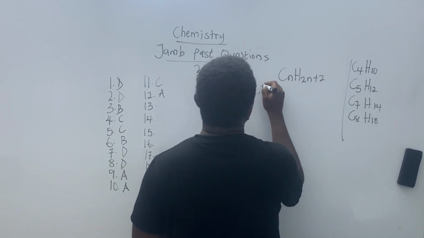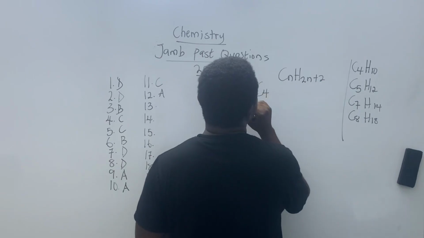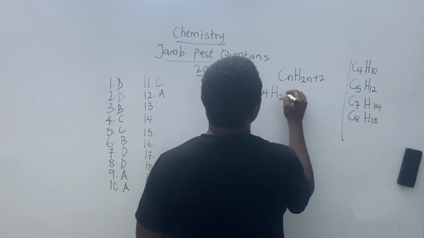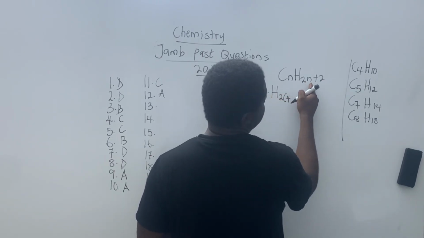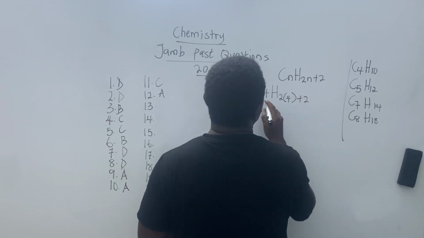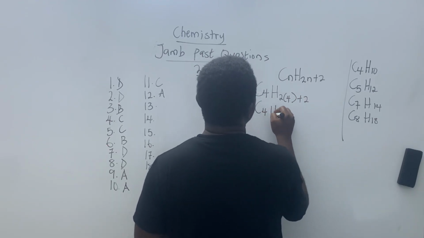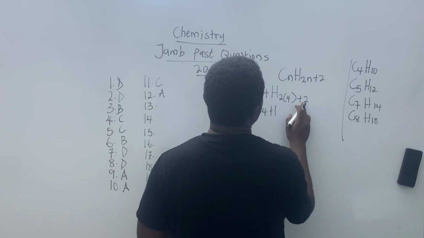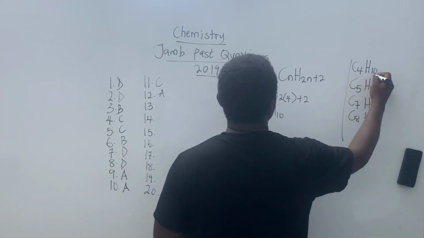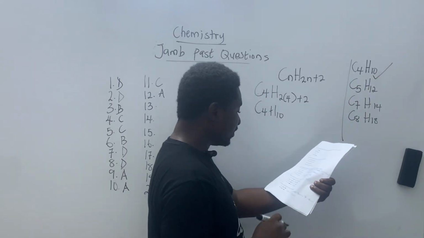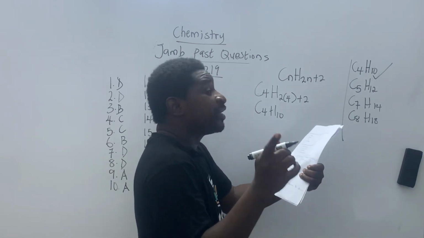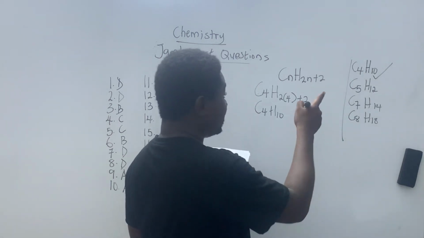So I'm going to have C4, H 2 times 4 plus 2. 2 times 4 is 8, 8 plus 2 is 10. So the first one is an alkane.